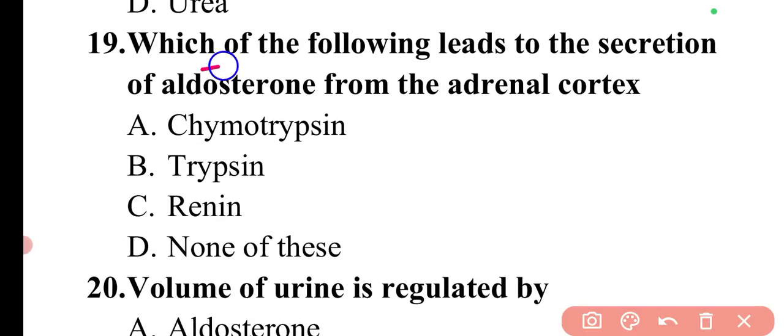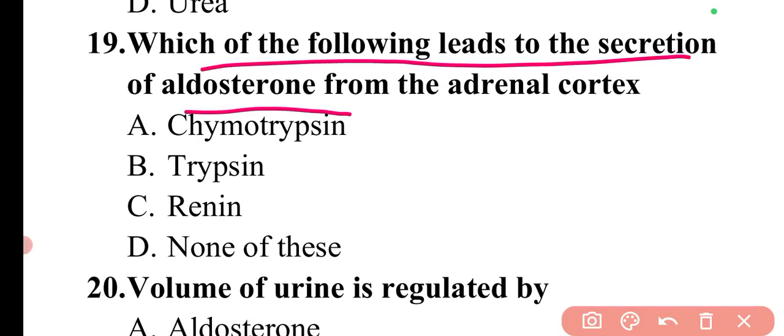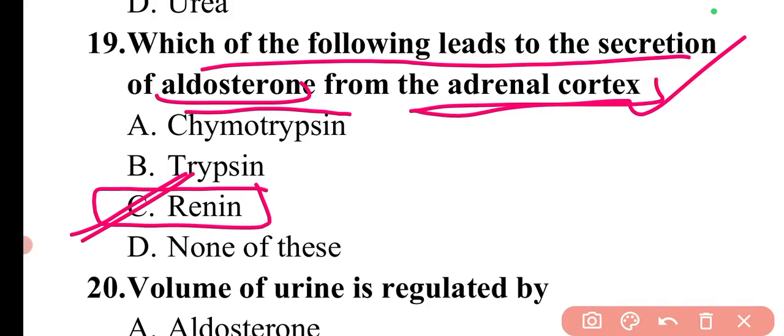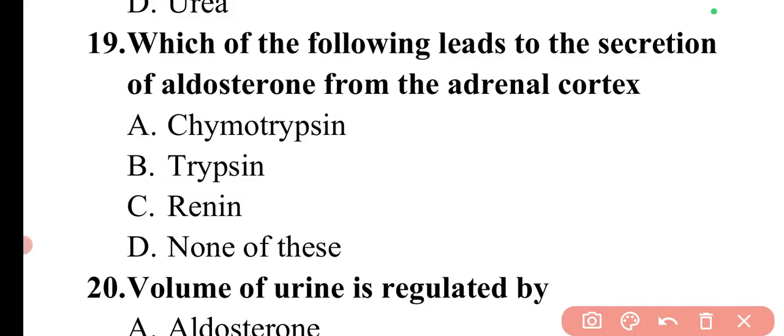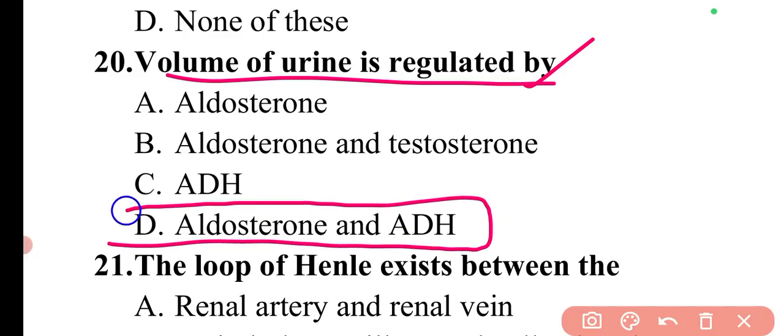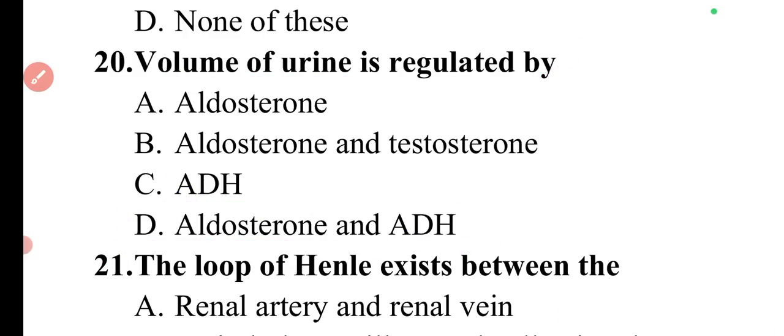Then next question is, which of the following leads to the secretion of aldosterone from the adrenal cortex? The enzyme renin leads to the secretion of aldosterone from the adrenal cortex. So here option C will be the correct answer. Next question is, volume of urine is regulated by. The urine volume is regulated by aldosterone and antidiuretic hormone, that is ADH. So here option D will be the correct answer.